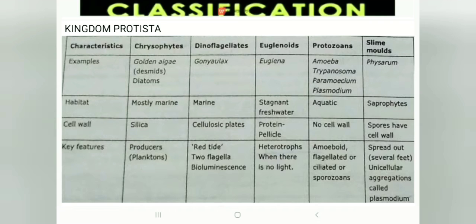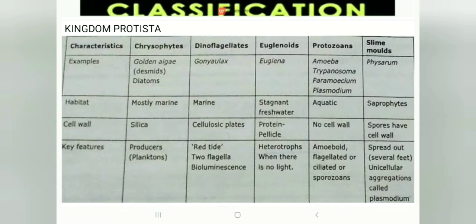The habitat of the chrysophytes is mostly marine. For dinoflagellates, it's marine. Euglenoids are from stagnant fresh waters. And protozoans are almost all aquatic. Slime molds are saprophytes, which means they obtain their food from dead matter, so dead matter is their habitat.